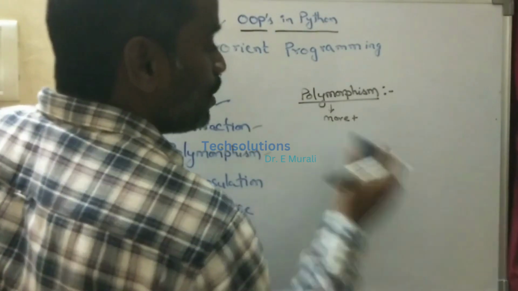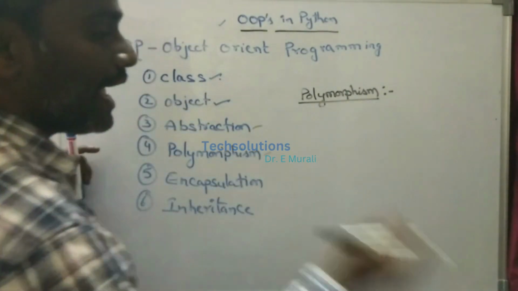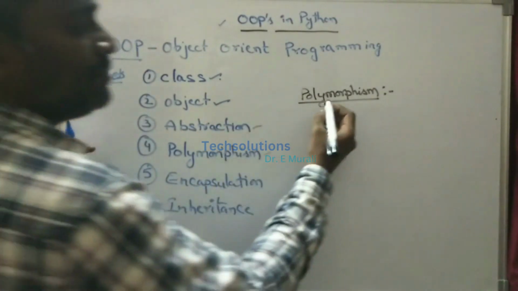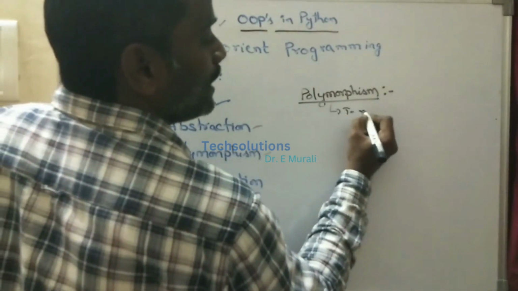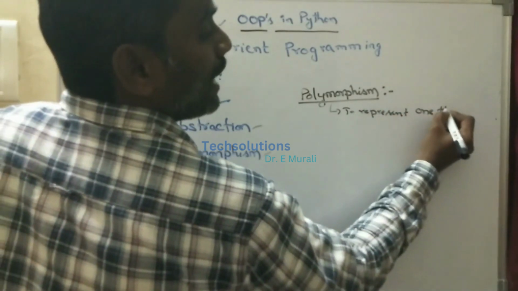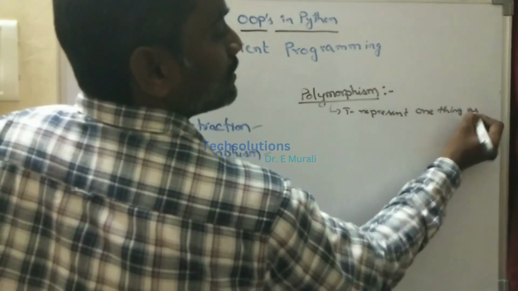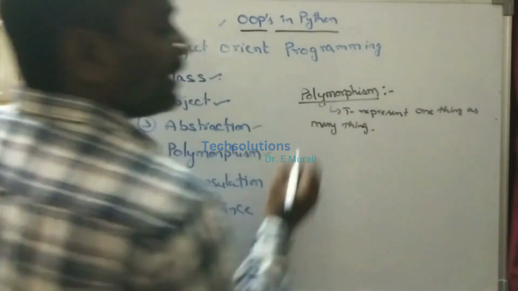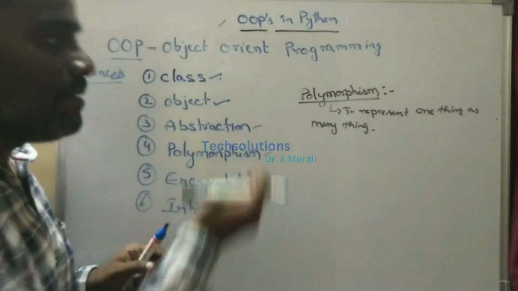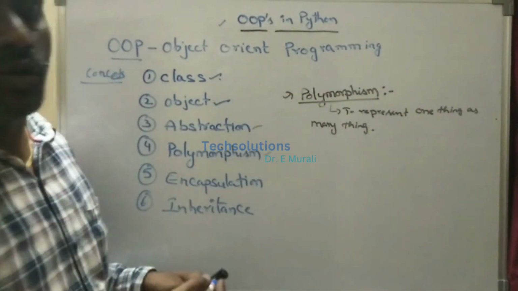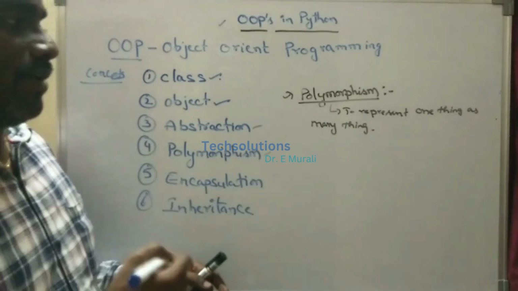We can represent one thing as many things. That is nothing but polymorphism. It means representing more than one. That is the concept of polymorphism.